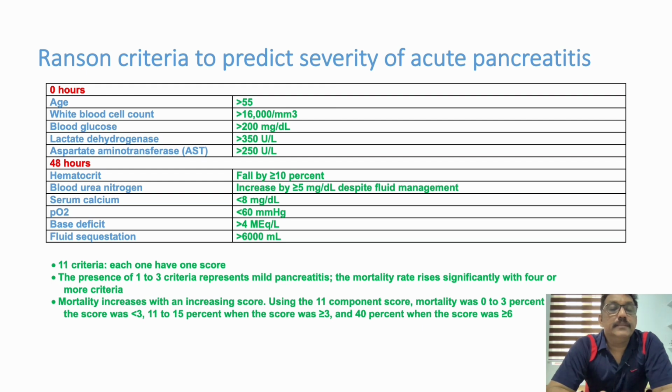So this also predicts the mortality in patients who have pancreatitis. This is called Ranson's criteria. Mortality increases with increasing score. Okay, when the score is very high, mortality is very high.